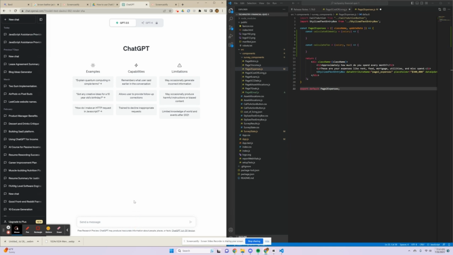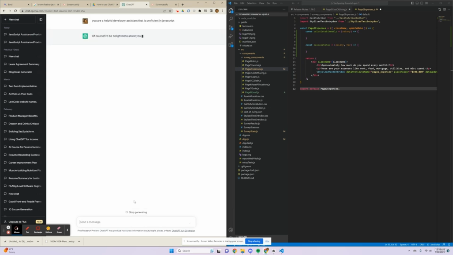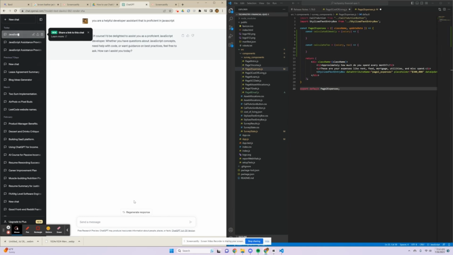So let's go ahead and get started by priming the AI and telling it that it's a helpful developer assistant that's proficient in JavaScript. You are a helpful developer assistant that is proficient in JavaScript. This priming sets expectations for the AI and sort of tells it what it's going to do. Now we're going to feed the code into the chat in order to provide the context for which the chatbot will build off of. So I'm going to ask it, can you read over and explain this code?